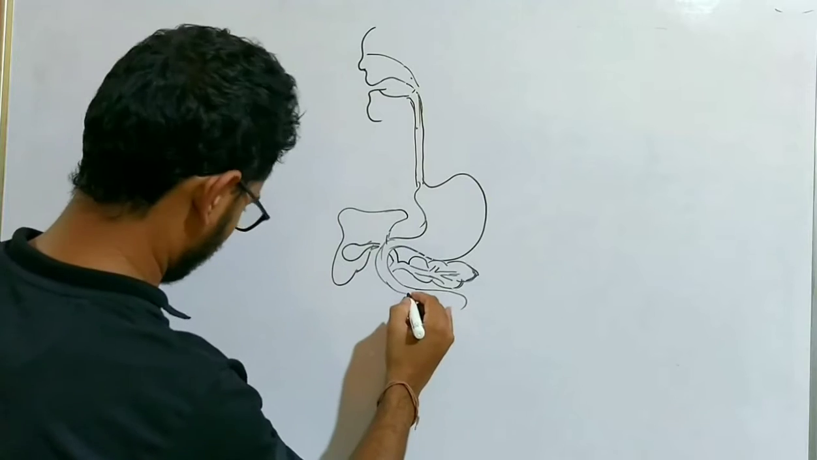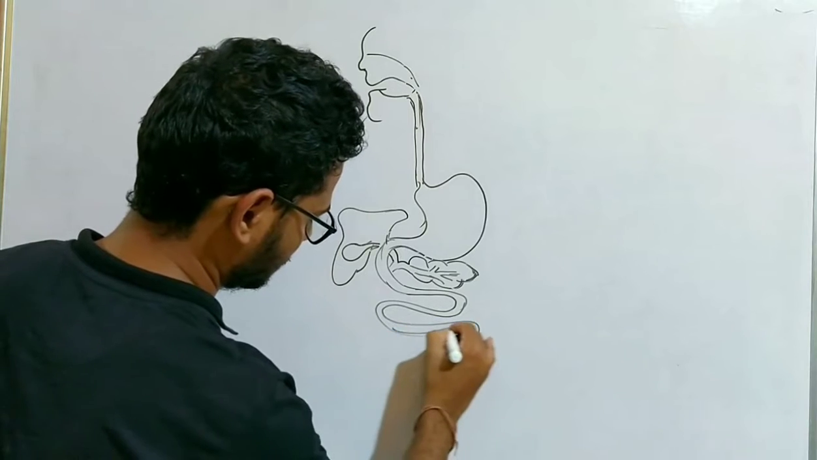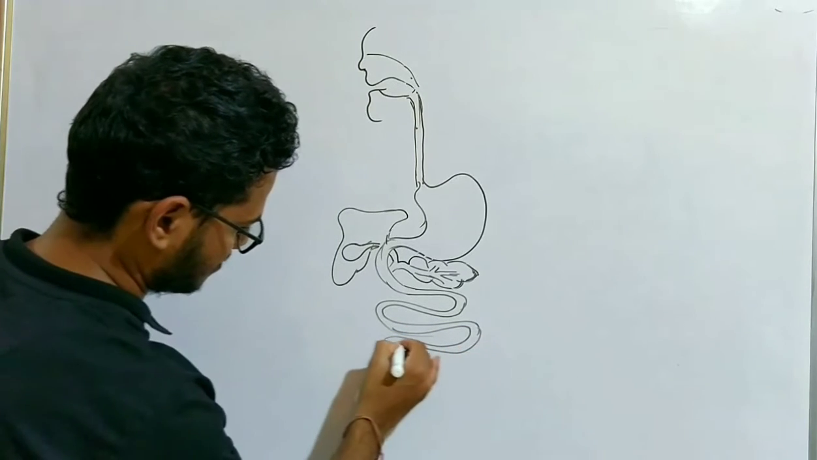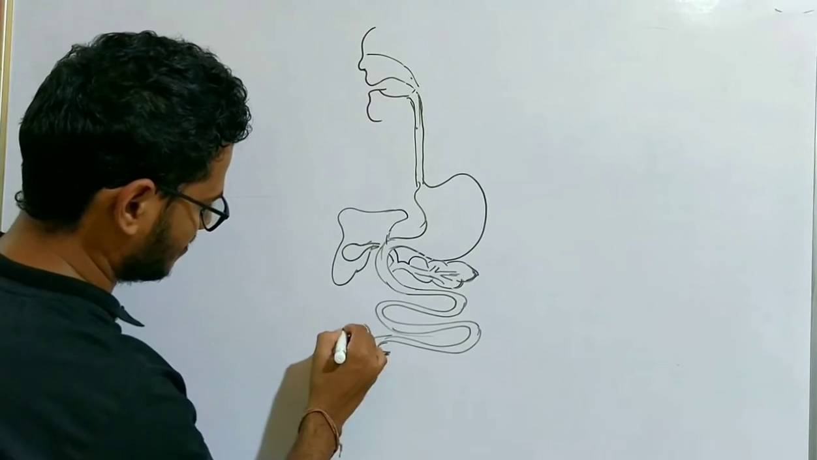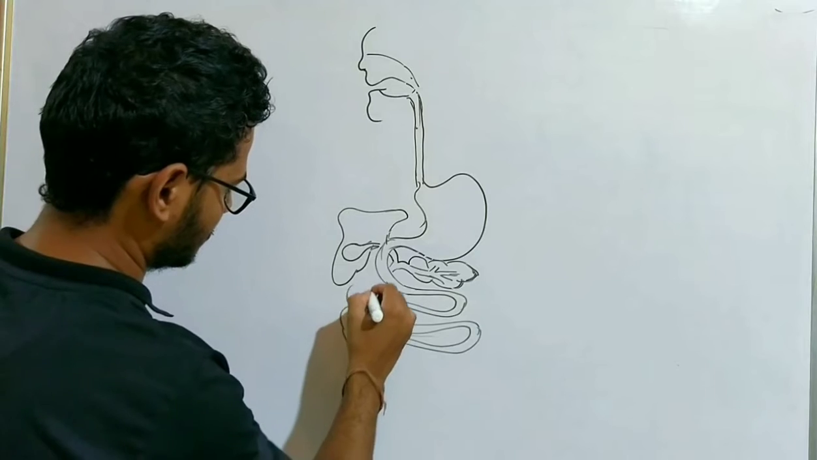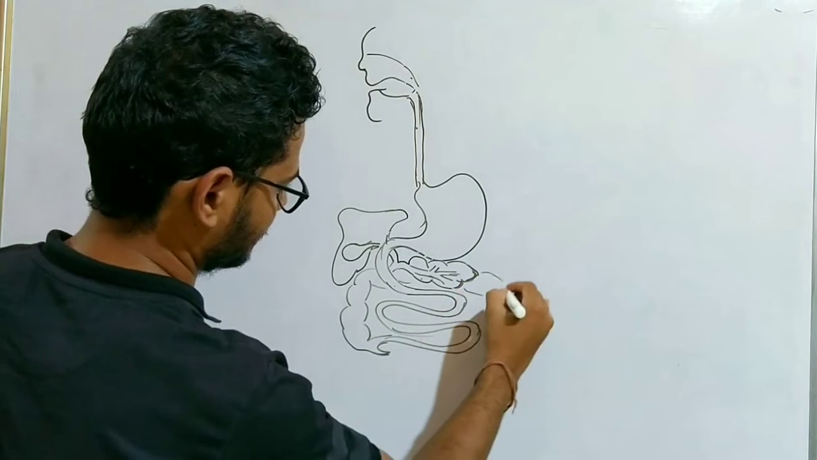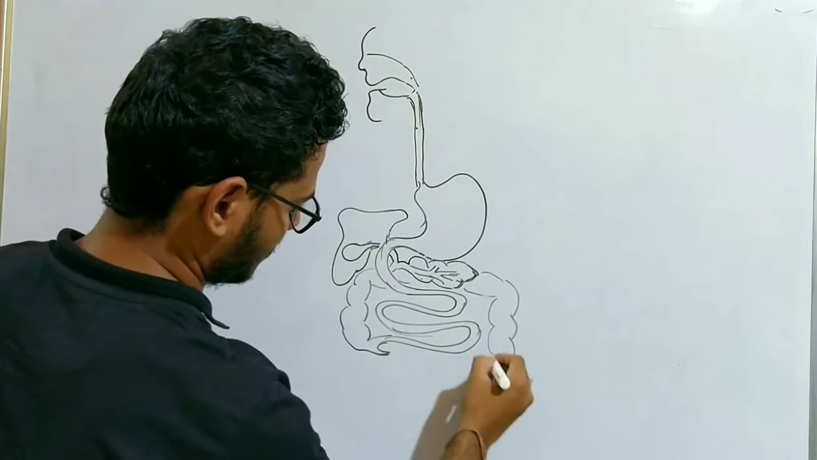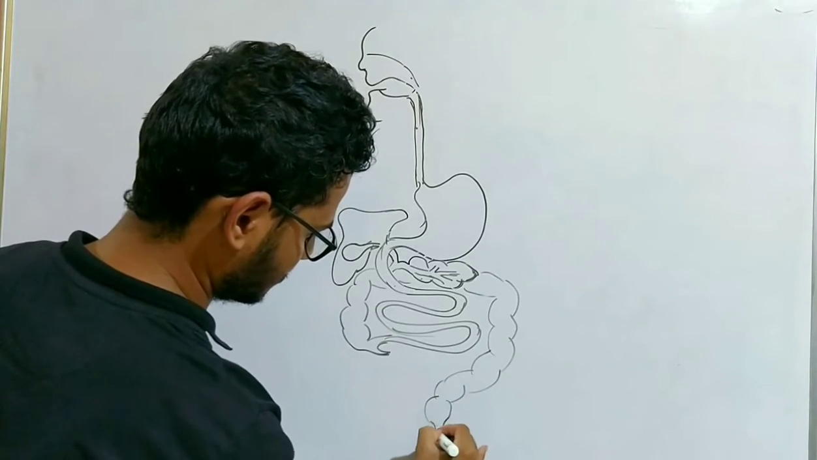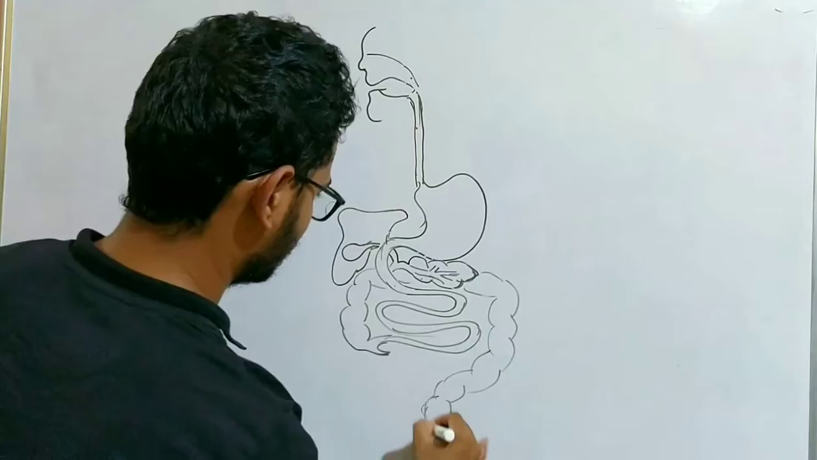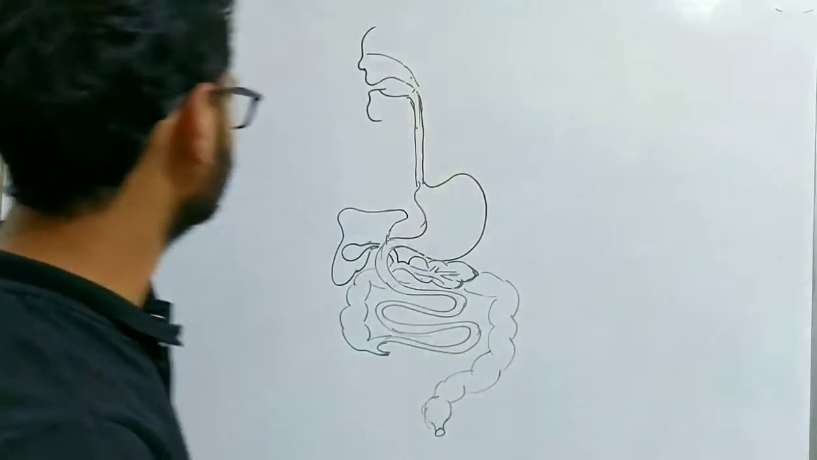The small intestine will continue downward. It is a very coiled tube. The coiled tube will then lead to the vermiform appendix. Then this one is the large intestine, which will continue like this, and finally the rectum and the anus. So this is a rough diagram of the digestive system of human.